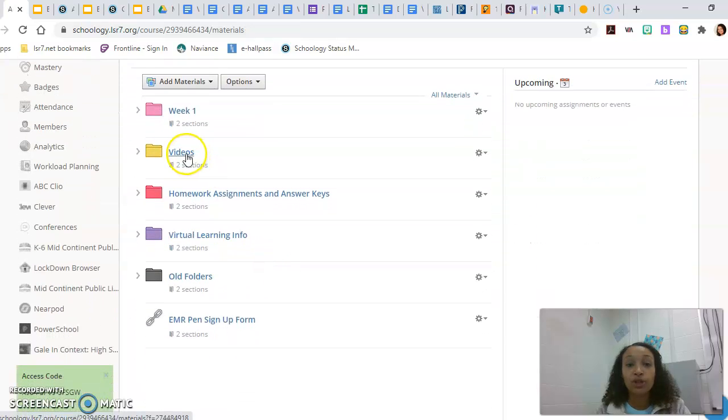Videos are going to be over the notes, and this will be over the entire unit, as well as homework assignments and answer keys. That will be for the entire unit. Now, once anything is old, basically folders, it will go into the old folders.